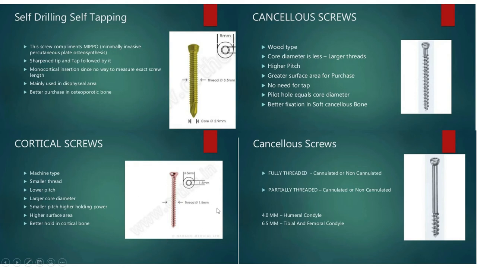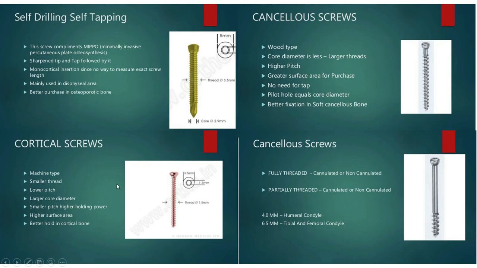And the cortical screw is one type of machine type screw, and that has smaller threads, low pitch, and large core diameter, for higher holding power in the bone, and it will help for better cortical bone purchase.